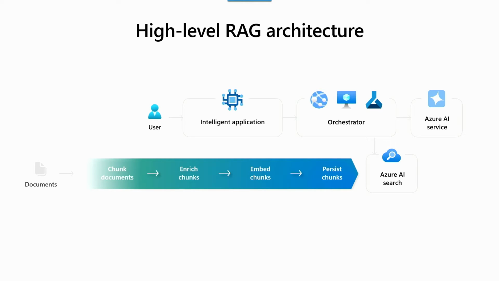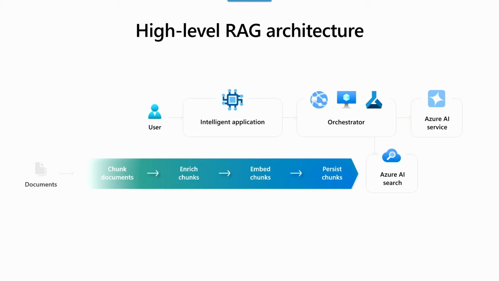You see the user is calling into the intelligent app, which is calling into the orchestrator, which is calling down to AI search, which then takes that information and passes it back to the Azure AI service. However, you'll also see at the bottom is a pipeline. And that's a pipeline that you're going to be using in order to take your corpus of data, these documents over here, and chunk them, enrich them, embed them, and persist them, so that they can exist in your Azure AI search so that they're available.